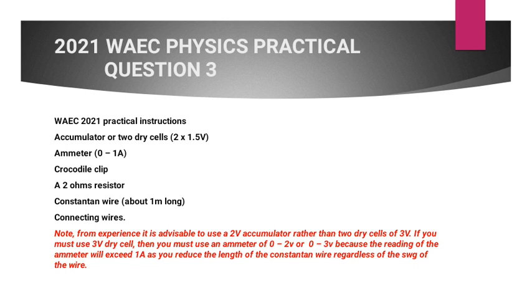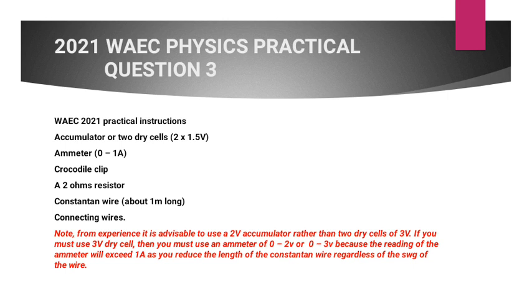From experience, there is no type of constantan wire that you will use that will let you measure current less than 1 ampere if you are using the 3 volt dry cell.